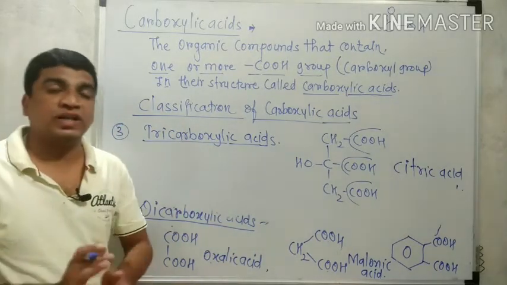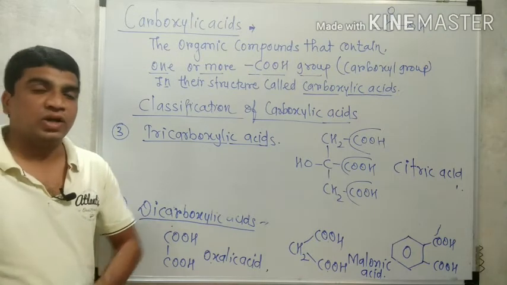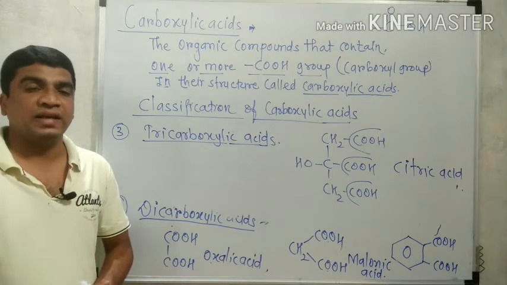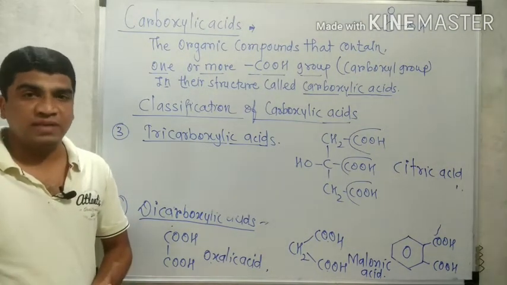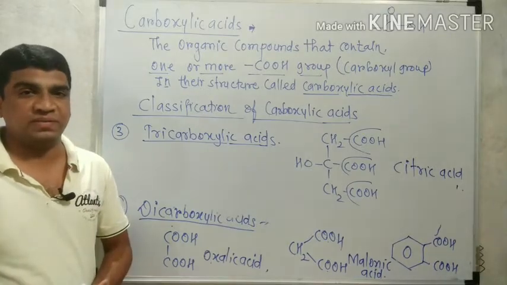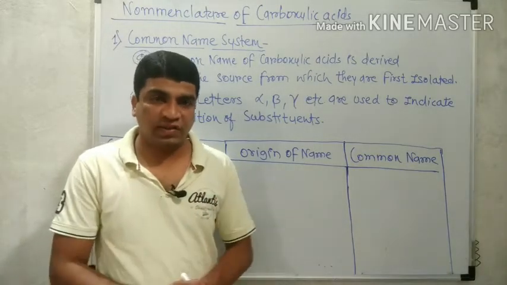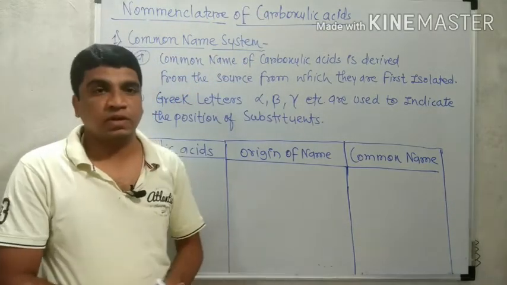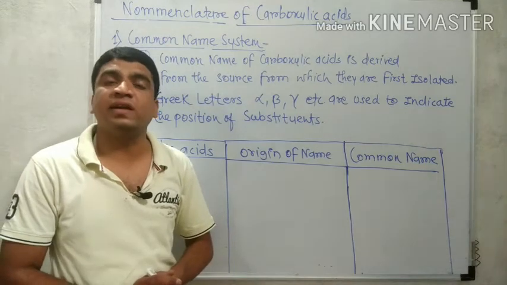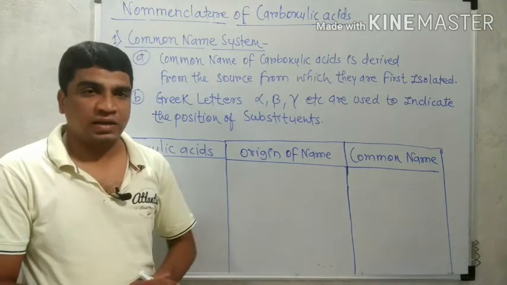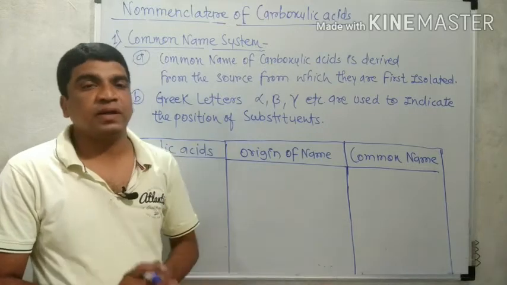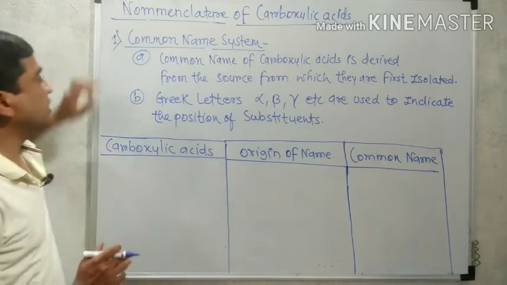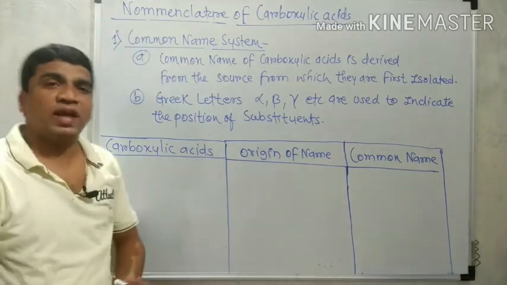That is about the classification of carboxylic acid. Now we are going to discuss the nomenclature of carboxylic acid in two types, that is the common name system as well as the IUPAC system. So, the nomenclature of carboxylic acid is the naming system, how the names of the carboxylic acids are obtained. We know that there are two naming systems, common name and IUPAC system. Firstly, we are going to discuss the common name system of carboxylic acid.